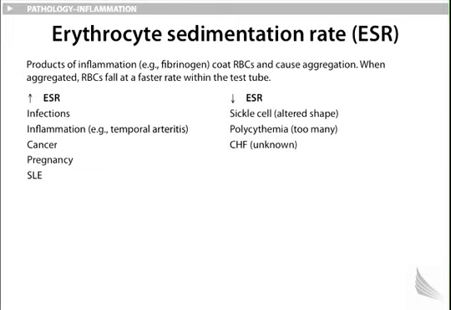Conditions with decreased ESR: sickle cell, where the altered shape of the cell will not allow it to sediment; polycythemia, where there are just too many RBCs. CHF, congestive heart failure: here the cause of the increased ESR is unknown.